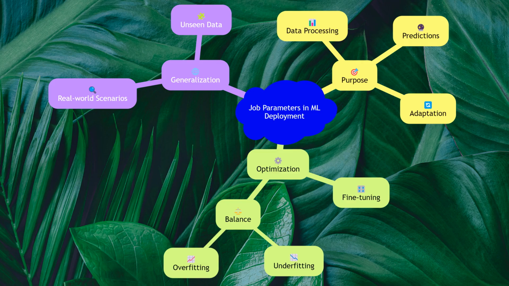Job parameters play a pivotal role in the deployment of machine learning models. They determine how the model will process data, make predictions, and adapt to new information. Properly defined parameters ensure that the model performs optimally in real-world scenarios. They help in fine-tuning the model to achieve the best possible performance, balancing between underfitting and overfitting, and ensuring that the model generalizes well to unseen data.